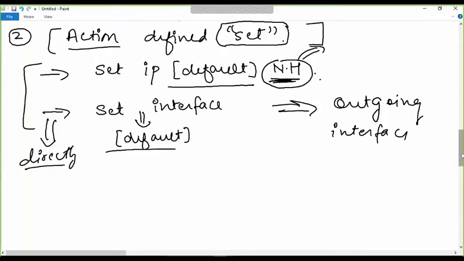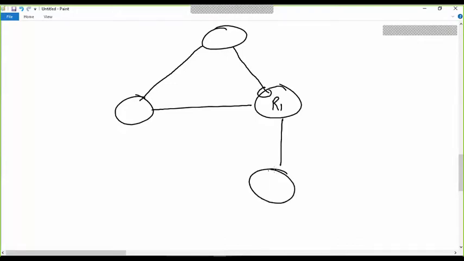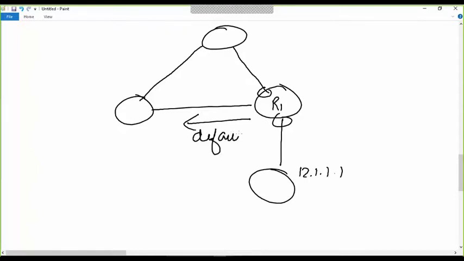We will fall into two cases, because we are overriding. For example, I am routing through R1, R2 and R3, and there is a user here, for example 12.1.1. By default, my path from the routing table is the default path.